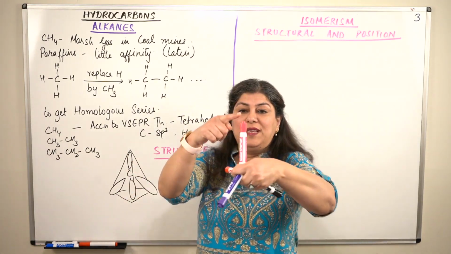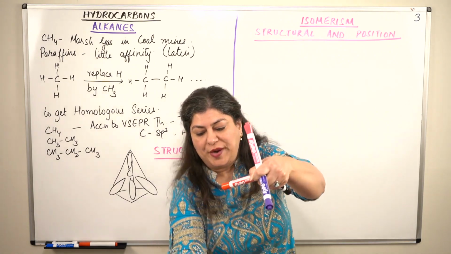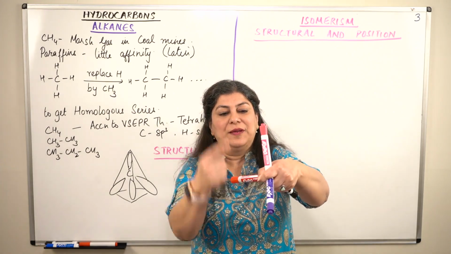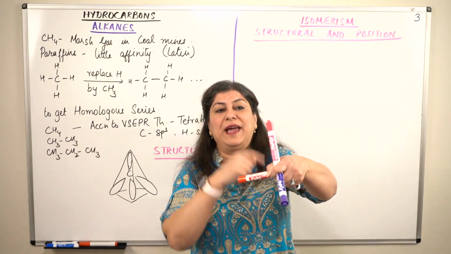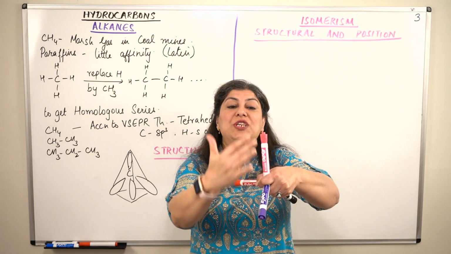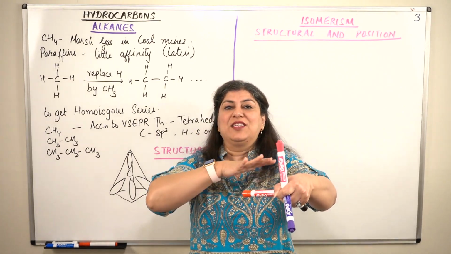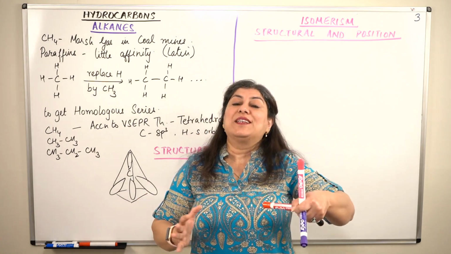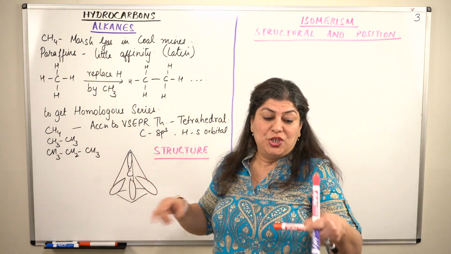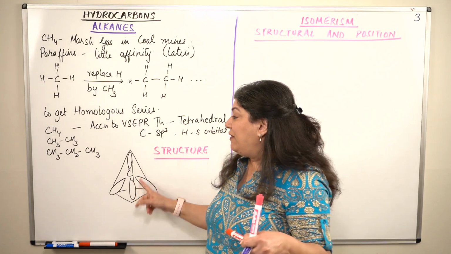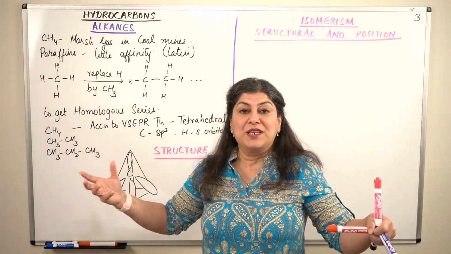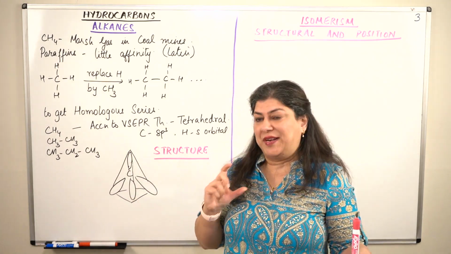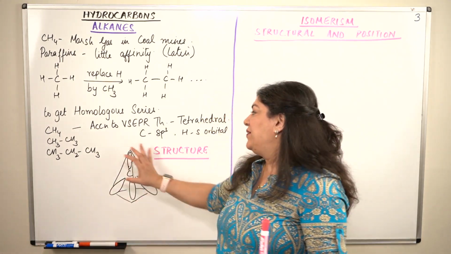Now, if you join the lines of all the ends, and make walls along every side, you will get the shape of a tetrahedron. That is why we call it a tetrahedral arrangement. A body which has 4 heads and which is symmetrical. So you get a tetrahedral arrangement.